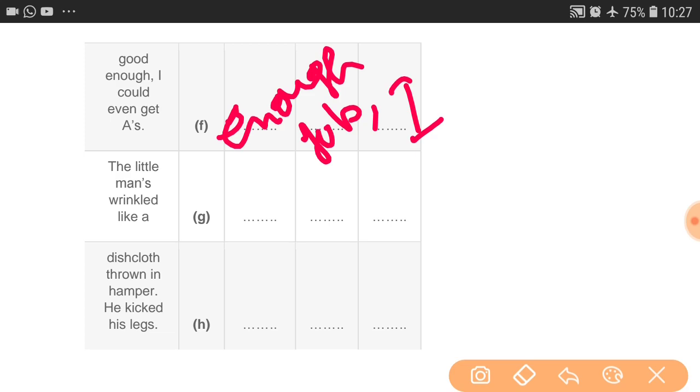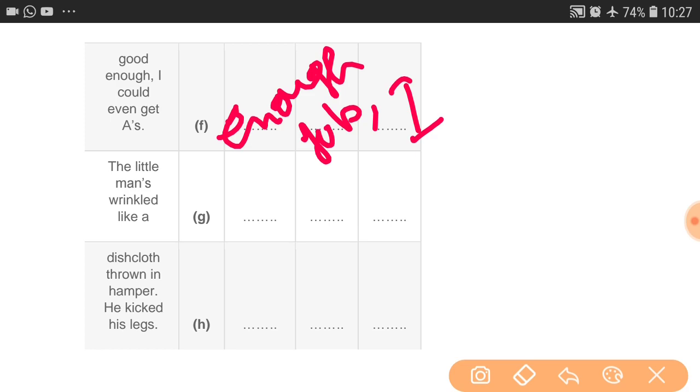Then after the little man's wrinkled, man's is given but another noun is not given after that. Here apostrophe s is given but the next noun is not given, a noun is missing here. We can see after apostrophe s any noun should be there. Man's what? Face, because wrinkled is written, it means face is the important word.